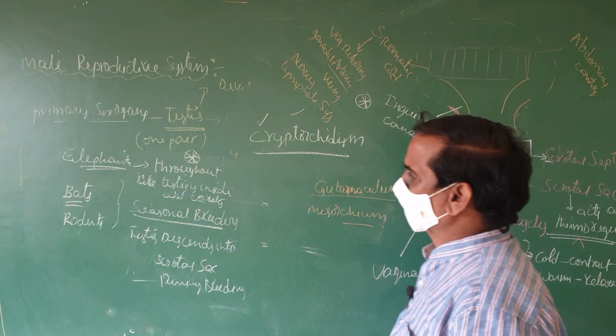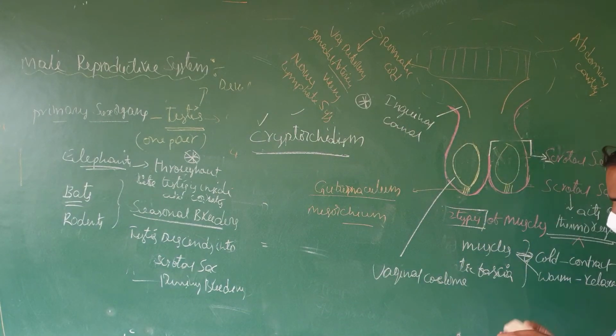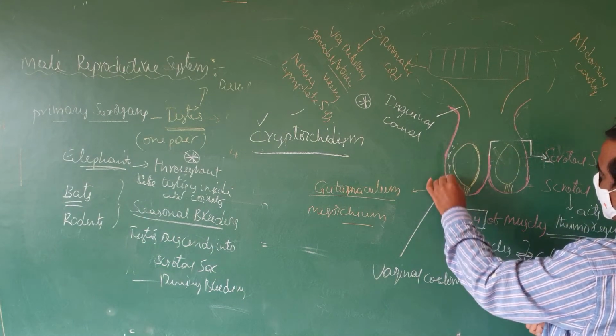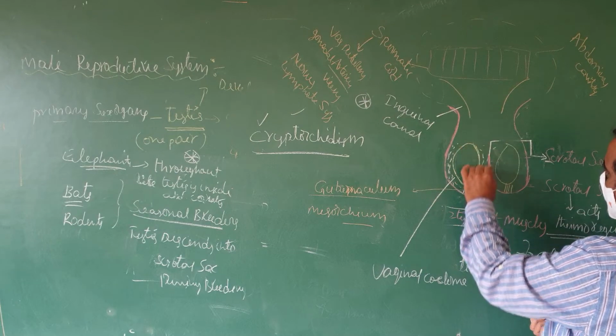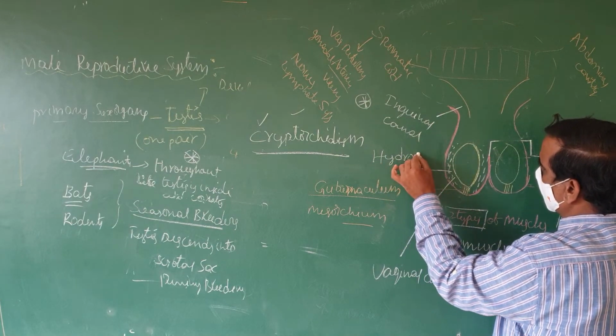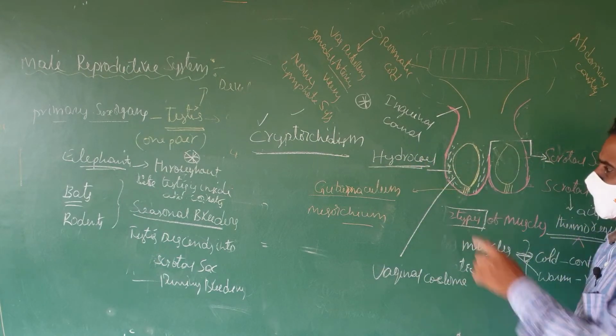Next, when you see the structure of the scrotal sac, a tissue will be present here. This tissue is called hydrocele. The vaginal coelom is filled with a tissue.